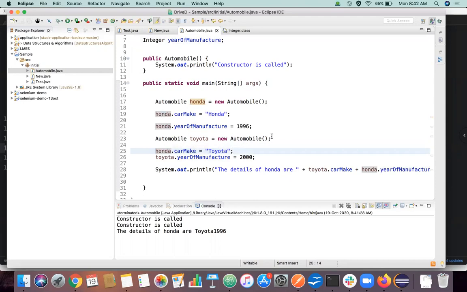And in print, instead of Toyota, you need to type Honda.CarMake. Now what will happen? I think Sagar, you know the answer. I hope you know the answer, but can any other people say what will be the answer here?